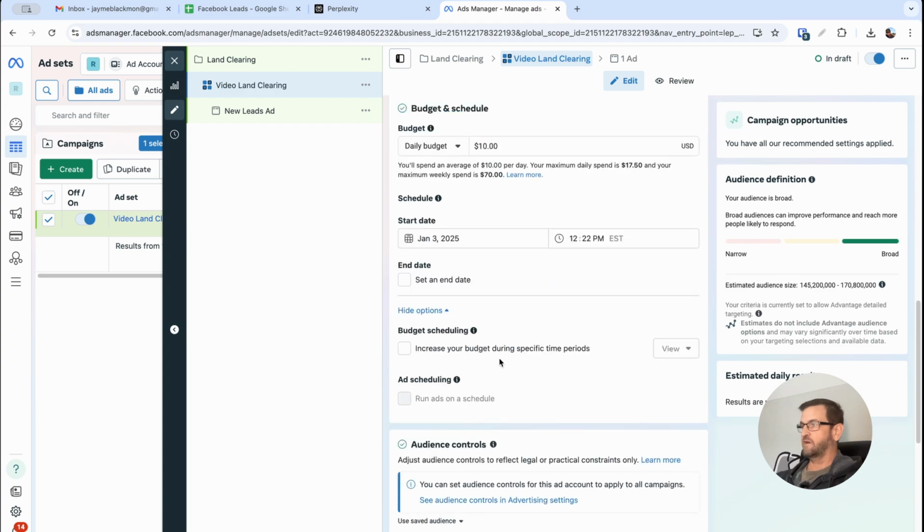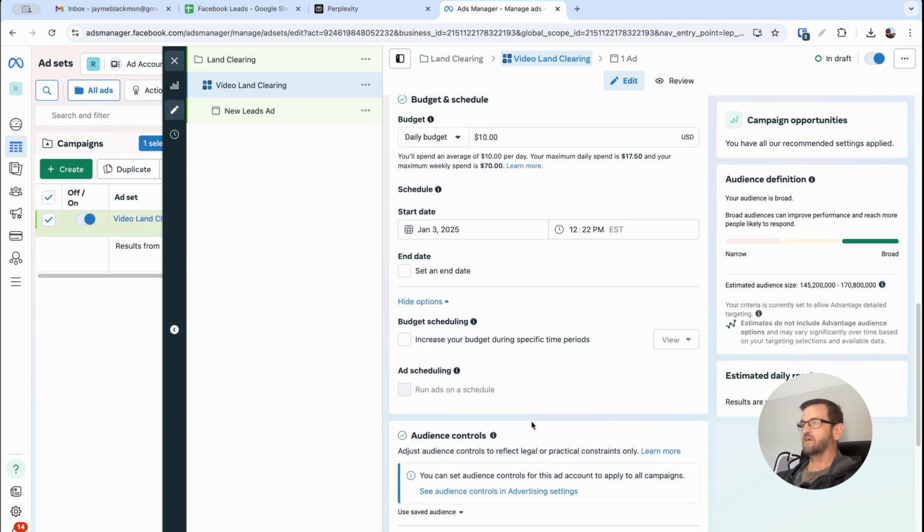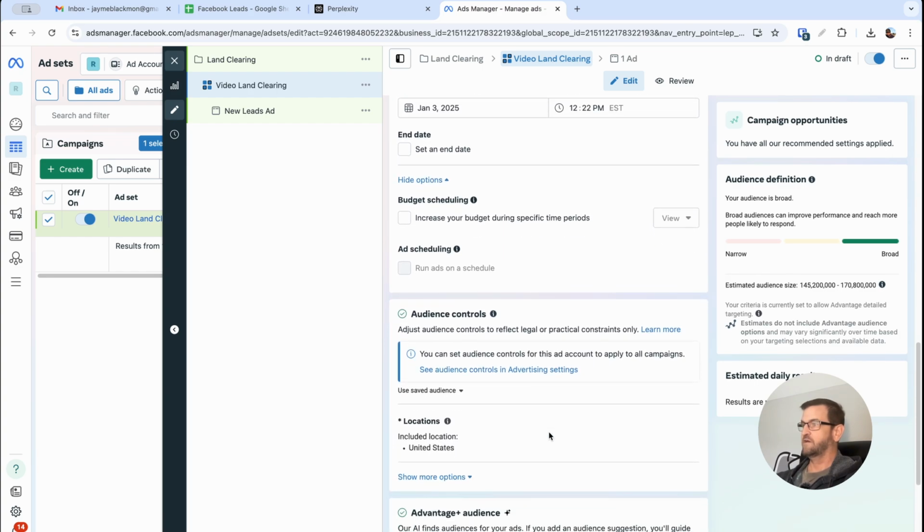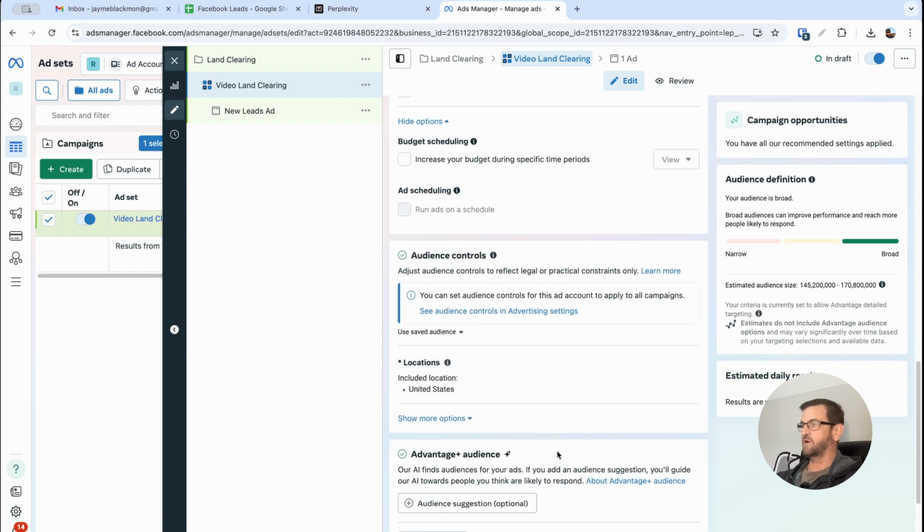Now you can increase your budget during specific time periods, like maybe there's a time of the day that you want to spend more money. You can set that there. You can run ads on a schedule, like maybe you only do Monday through Friday. I found that just leaving this open-ended and letting Facebook figure it out is the best way to do it. Okay, so here's the problem a lot of you are seeing. When you're boosting your ads on Facebook from a post that you've already created on your page, it basically includes the United States in the location.